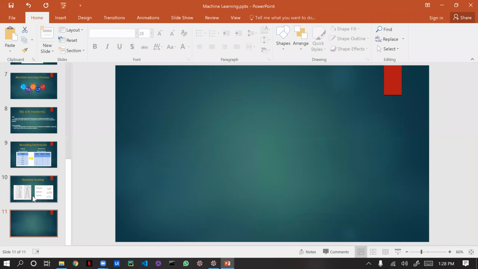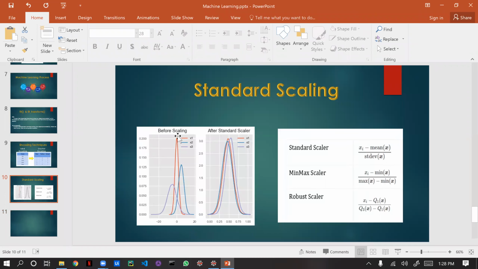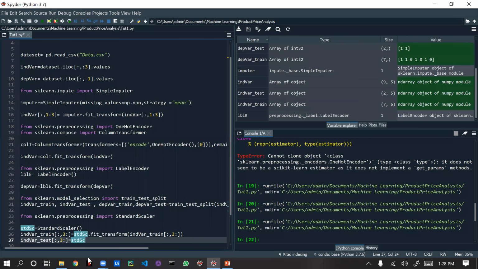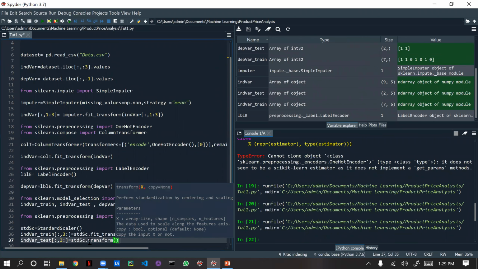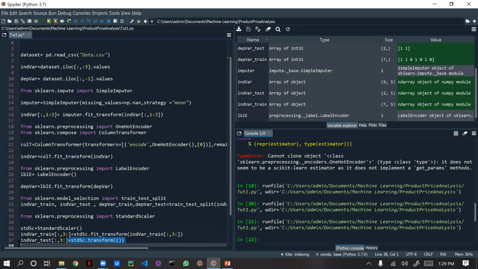Just consider, this is the independent train data, and this is the test data. So the independent train data is fixed here by using fit_transform. But for the independent test data, we are just going to use transform. What it will do is this data will transform to this data, so it will look like this. Okay, so I'm just going to use transform here, transform of the same independent test.